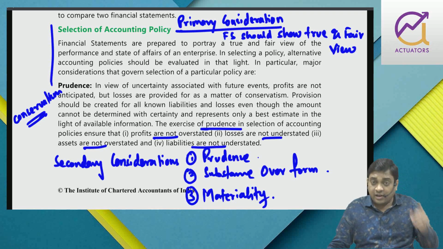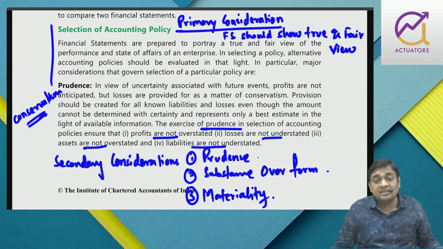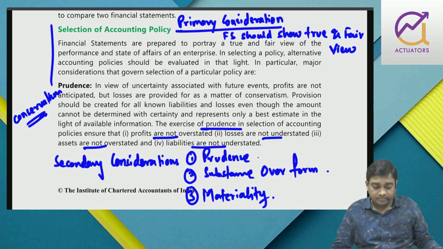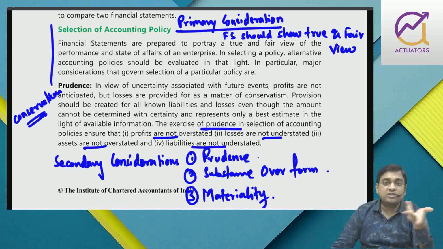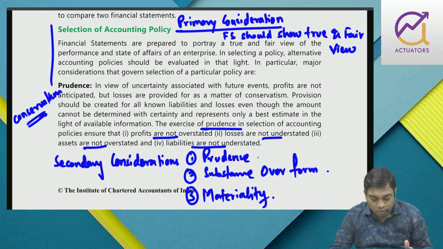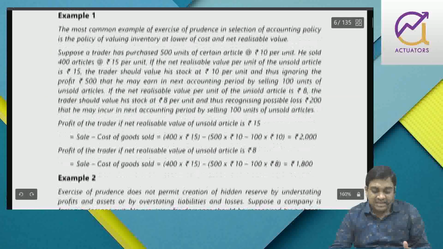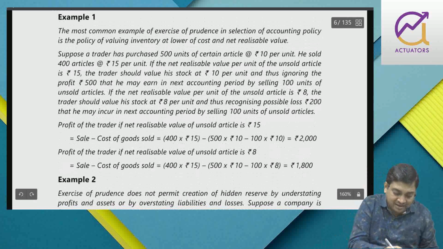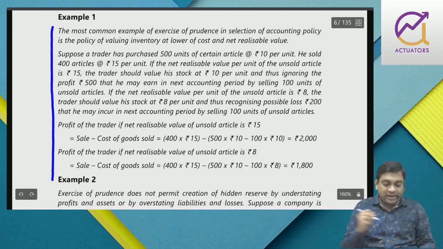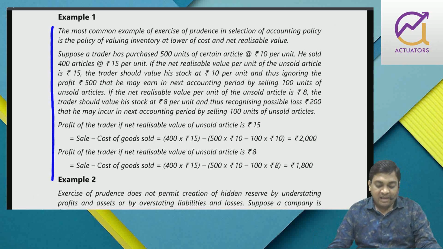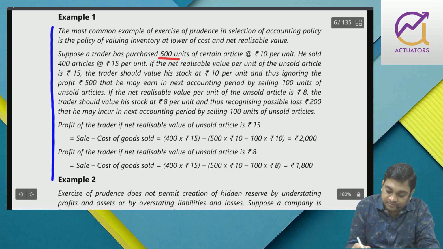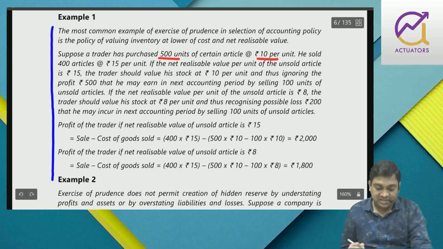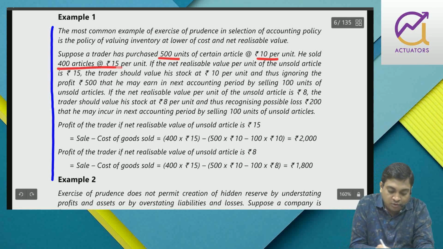Right? Recognize loss so that the liabilities are not understated. So the prudence example, you create provision for bad debt, and then closing stock is valued at cost or NRV, whichever is lower. So this example has been cited, which you have done at your inventory level. I can just explain it to you quickly. I have purchased 500 units, right? It's clearly mentioned at 10 per unit. This is my purchase. I have sold 400.